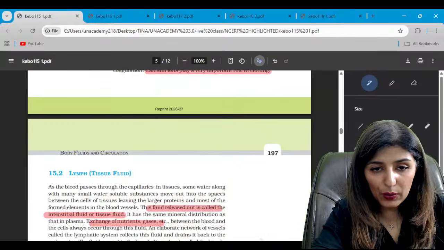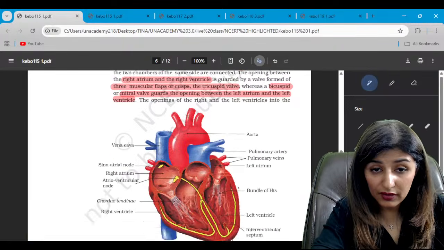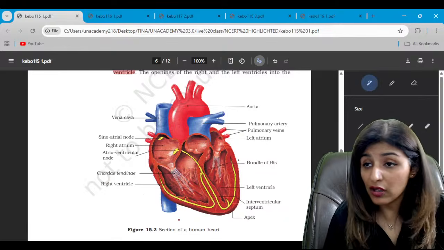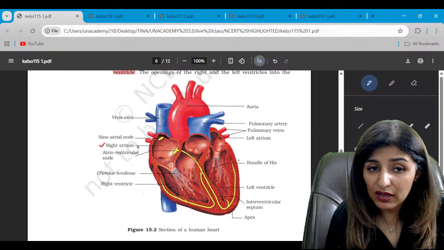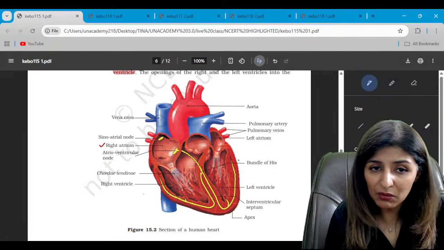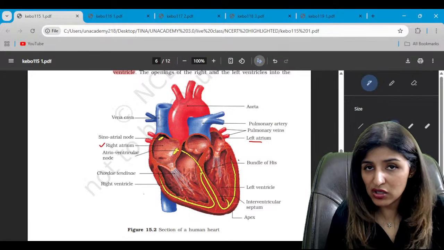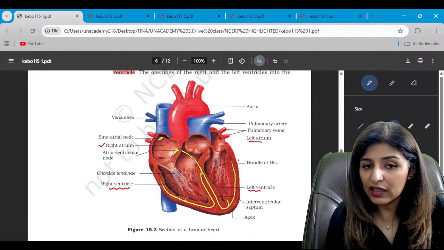Next, we have the structure of heart. Very important. See, the structure of heart. So we are talking about human heart, which is 4-chambered. So do we see the right chamber, the right atrium? The upper chambers are called atrium. This is the right atrium. This is the left atrium. The lower chambers are called ventricles. So the larger ones, the right ventricle and the left ventricle.